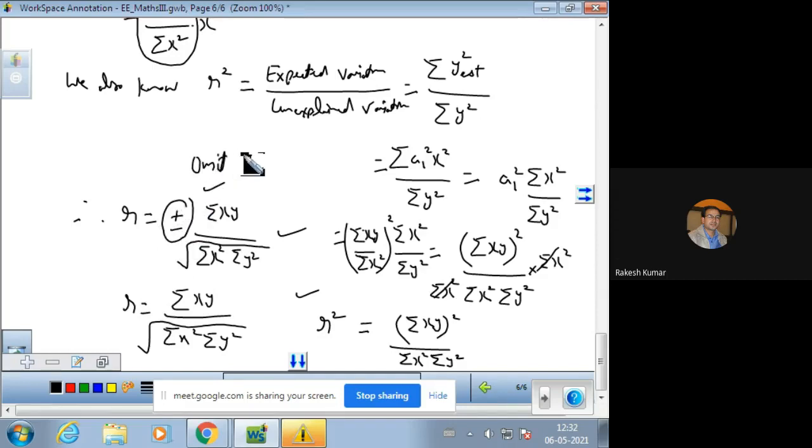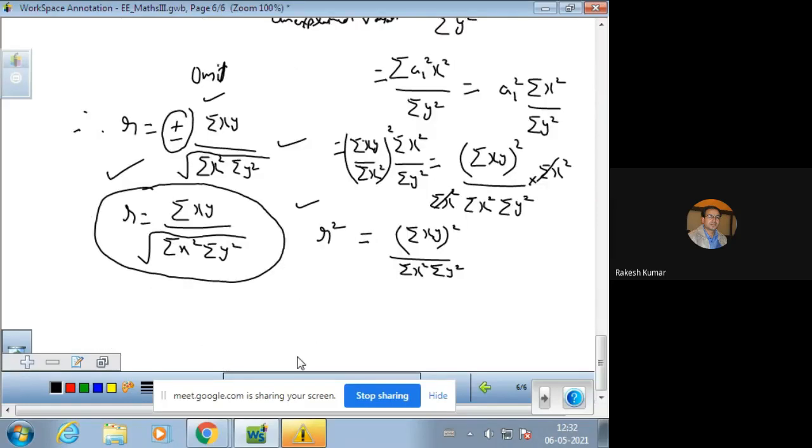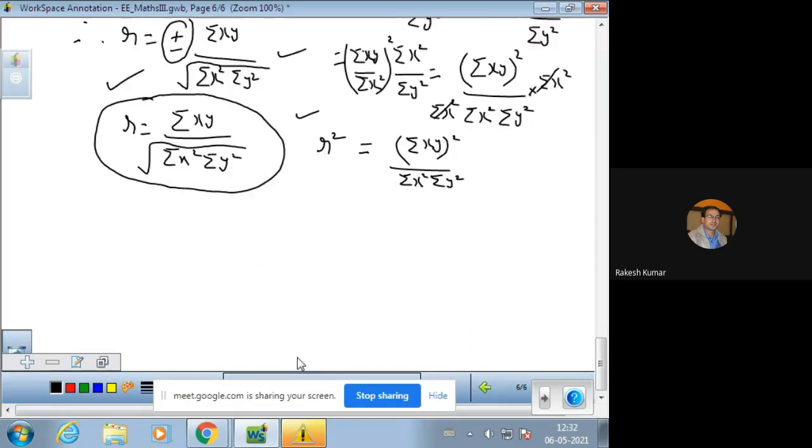So omitting the sign, you should have the formula of Karl-Pearson coefficient of correlation. So this formula will be used for calculating or for observing the Karl-Pearson's coefficient of correlation. There are a variety of formulas of Karl-Pearson coefficient of correlation. So we have one more formula. Just see how we observe this formula. This is the formula for linear correlation.